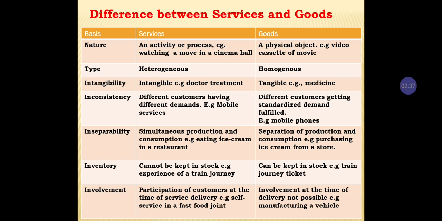Next, services are heterogeneous, according to the people by whom they are taken. Goods are homogeneous, where goods are manufactured and sold.